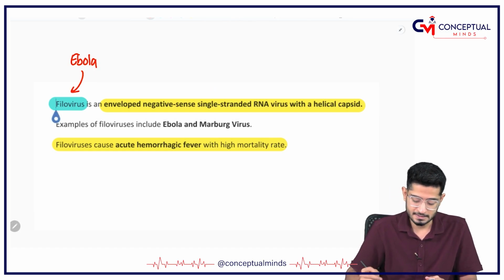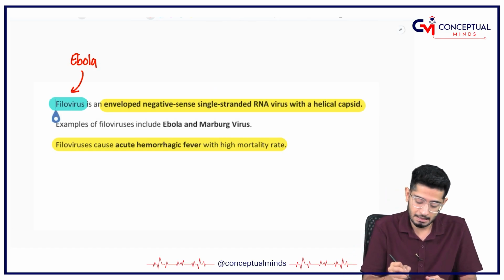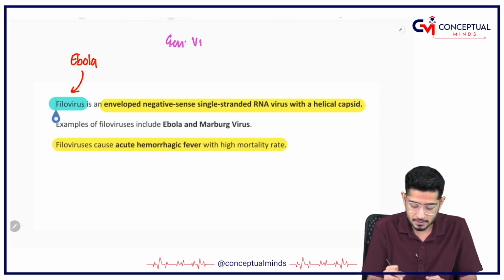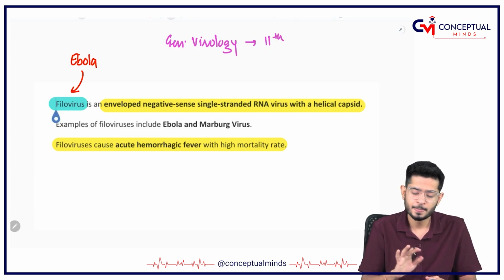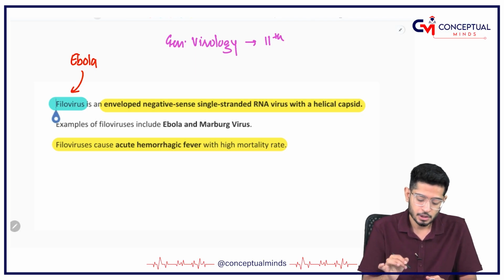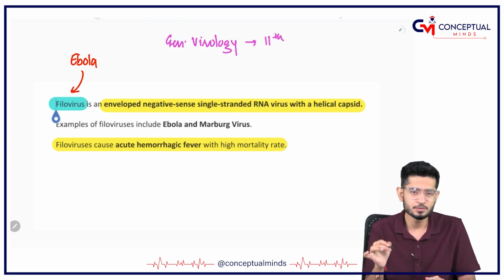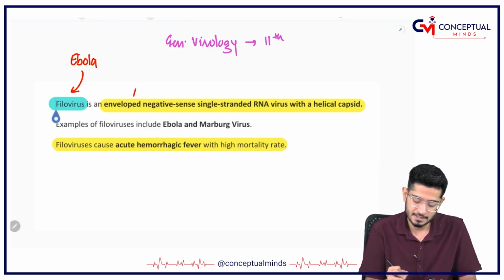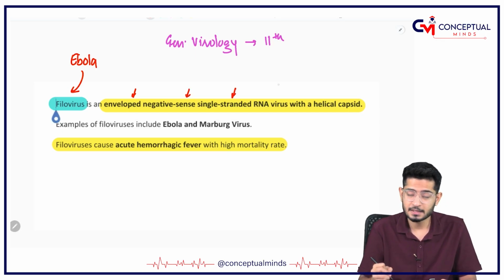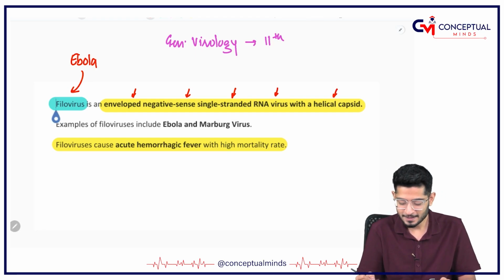It belongs to filoviruses, and in our general virology video number 11, I have told you about the viruses in detail. So you have to go there and see where the filoviruses are coming. Although the summary I have written here is that these are enveloped viruses, negative sense, single stranded RNA viruses with helical capsid. So this is the filoviruses in detail.